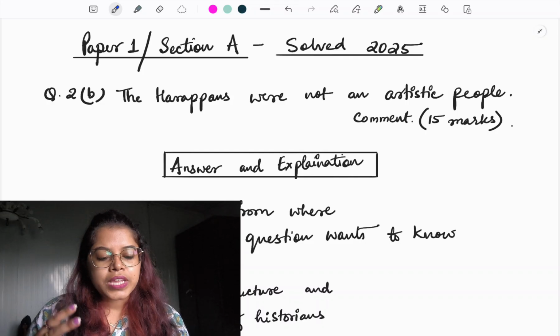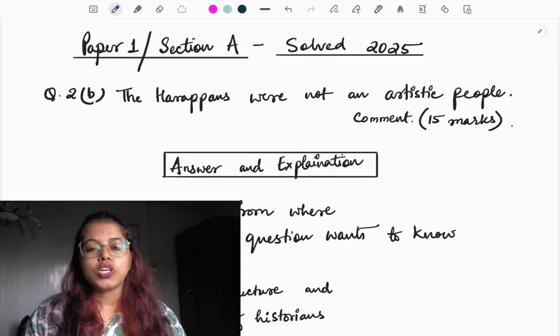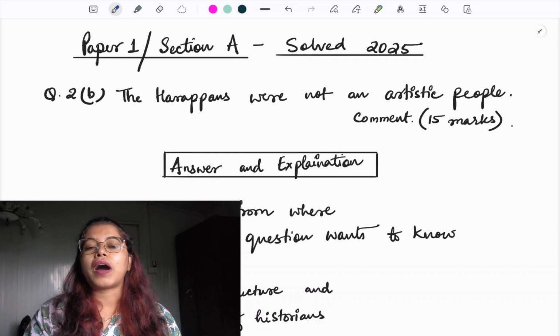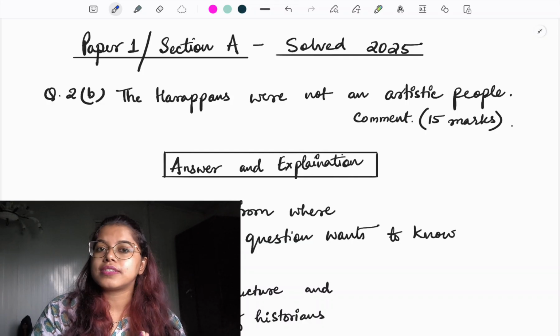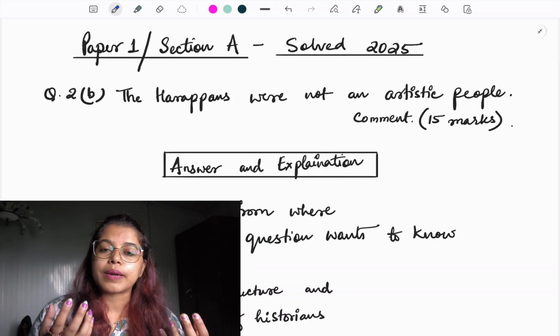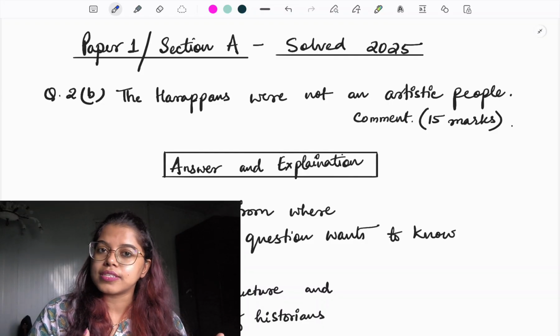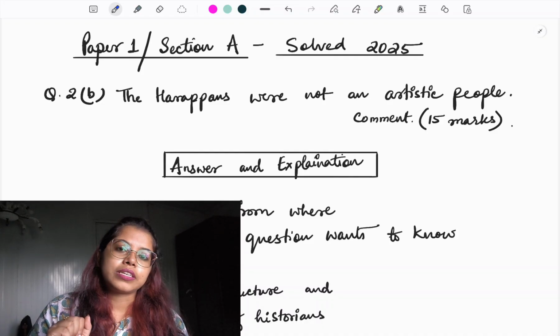Today's question says, the Harappans were not an artistic people, comment, right? So first and foremost, in order to understand how to write this question, we need to understand the mindset of the examiner behind this, what exactly the examiner wants to know by asking us this question, and from where this question has been taken.